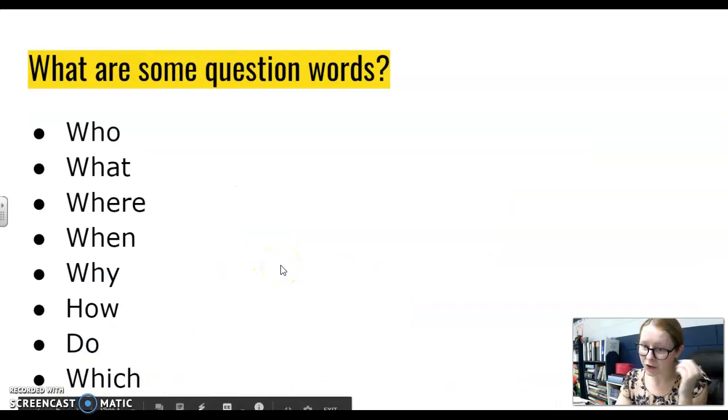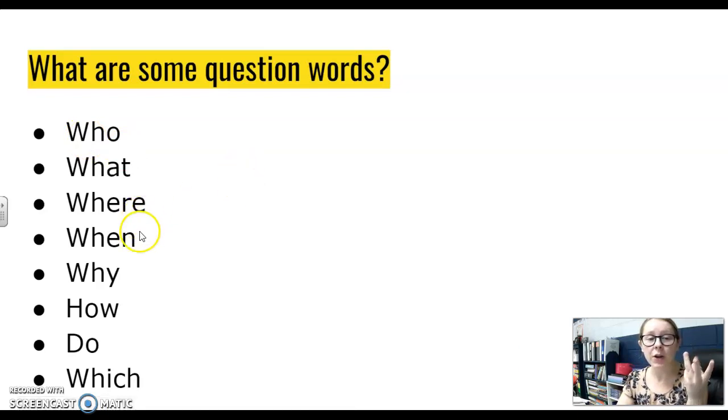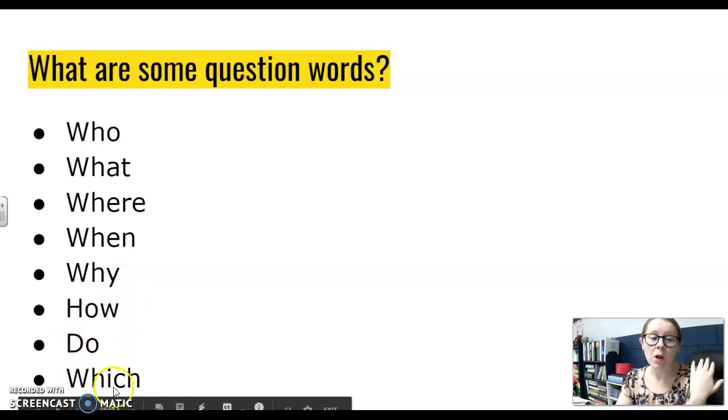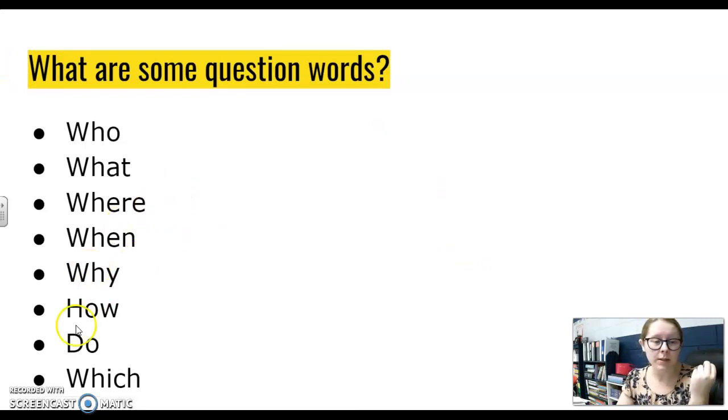What are some question words? So questions can start with who, what, where, when, why, how, do, which. Sometimes they start with so. There are all kinds of question words, but those are the most common ones.